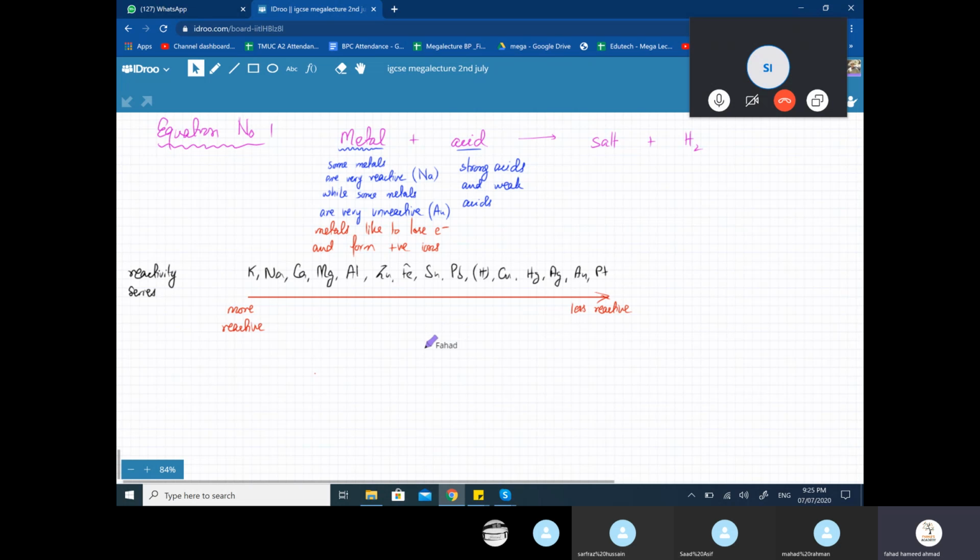So what I really wanted to tell you about is, these are more reactive, so I'm going to write explosive reactions. Less reactive, so it's either going to be no reaction or extremely slow reaction.